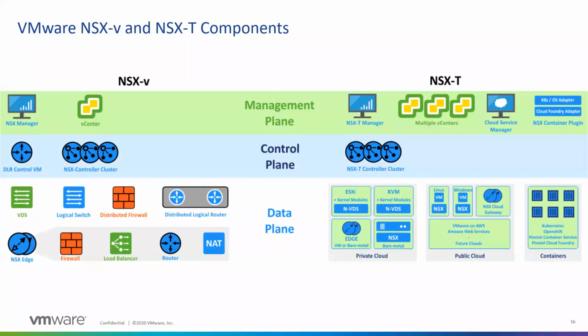Now talking about NSX-V and T, a lot of people are asking, we have NSX-V, what is new in NSX-T, why should we go with NSX-T, what's the difference? At a very high level, you can say NSX-V is a solution which is tightly coupled to the vSphere environment, and NSX-T is our new solution which can work on multiple environments.